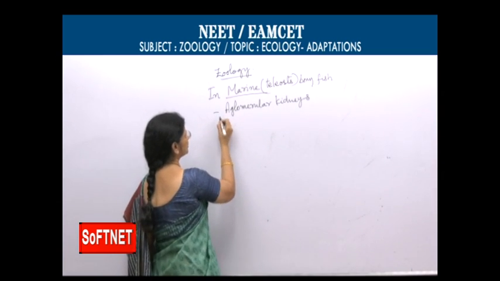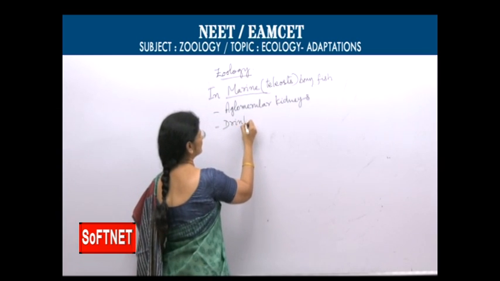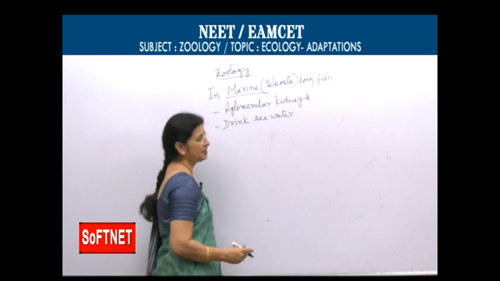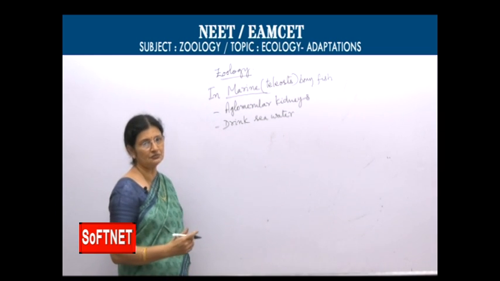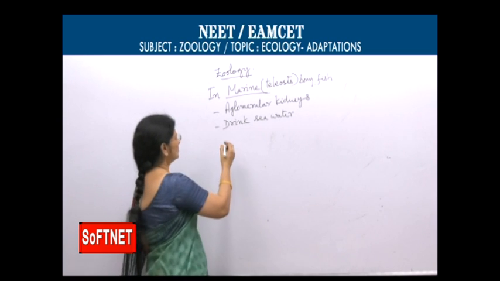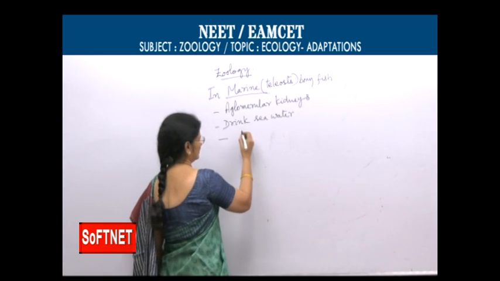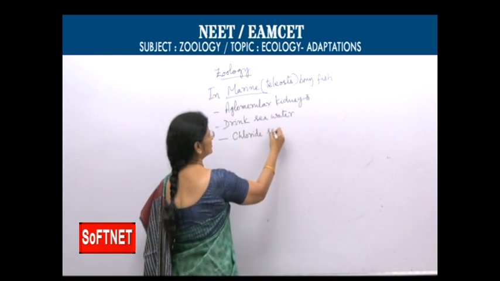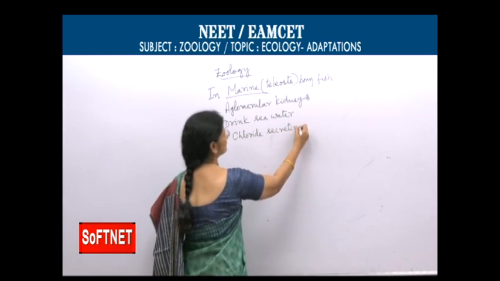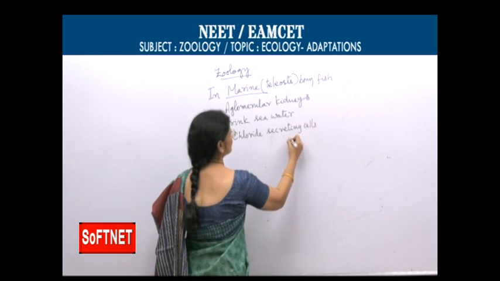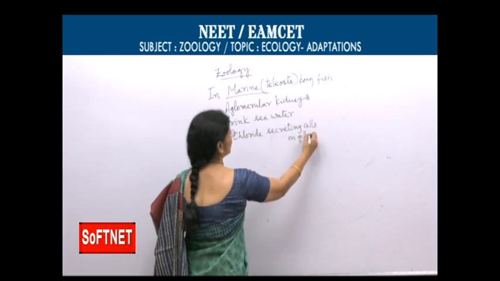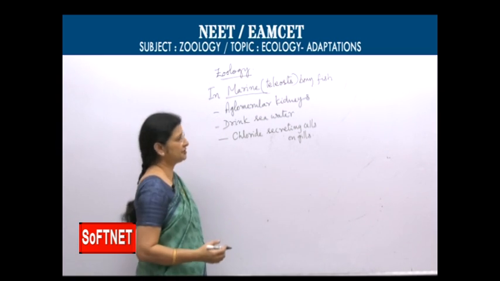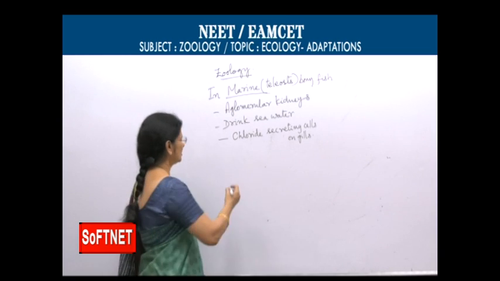And they drink seawater. But when they are drinking seawater, they are getting more salts. So to remove salts, they have chloride secreting cells on the gills. They excrete salts. This is how they manage in marine waters.